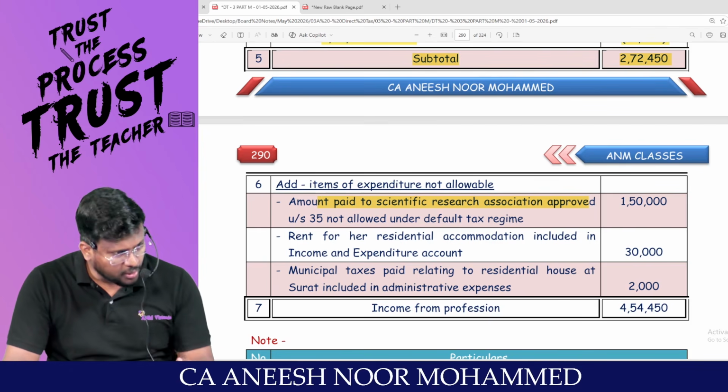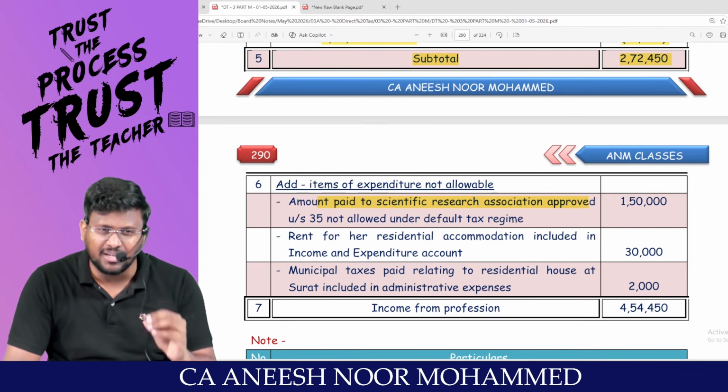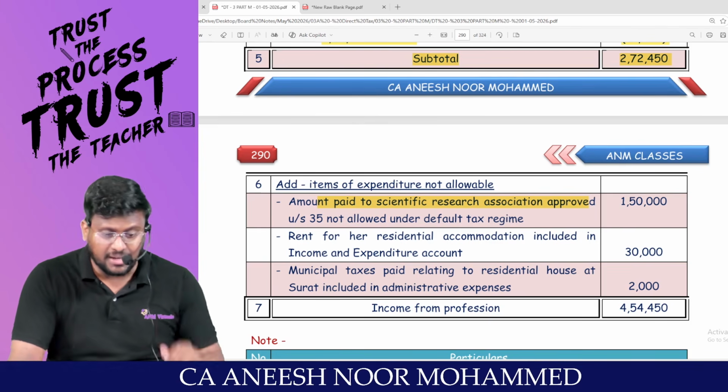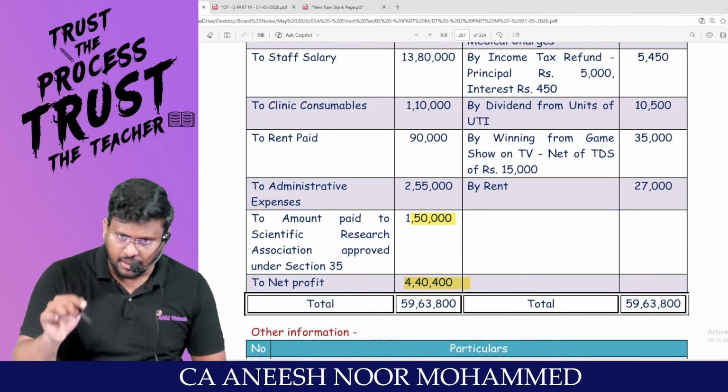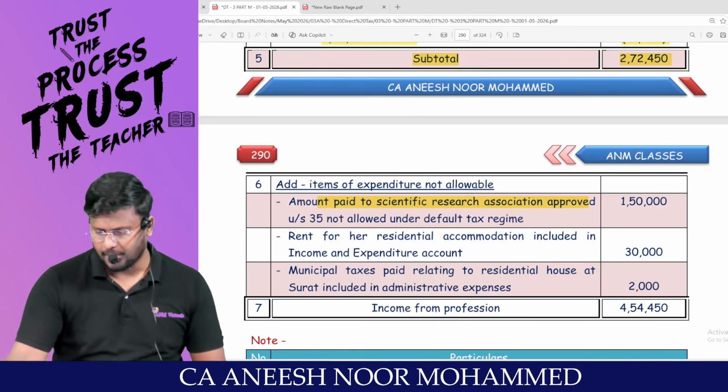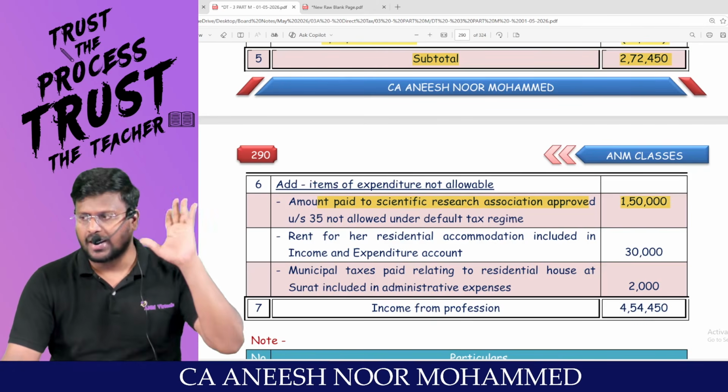Since it is not related to business, it won't be allowed as a deduction under the default tax regime. That means that amount should not have been debited to the P&L account. Because it was debited to the P&L account, it should be added back. So 1,50,000 should be added back.